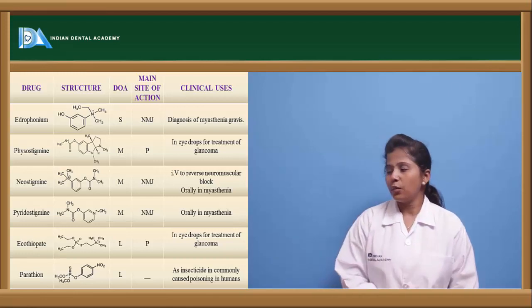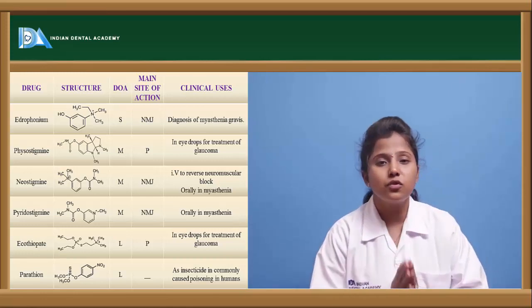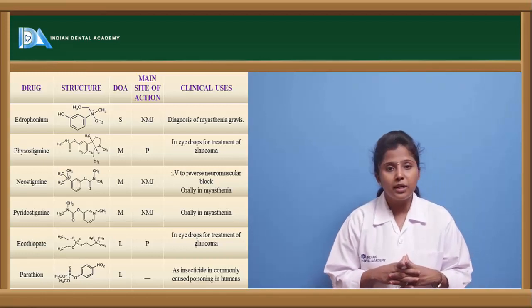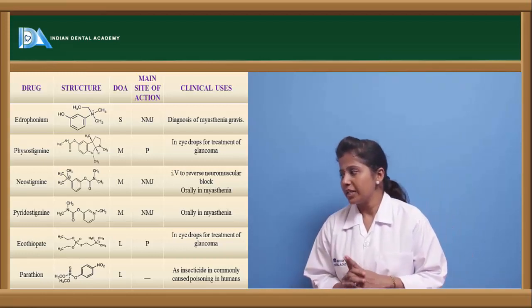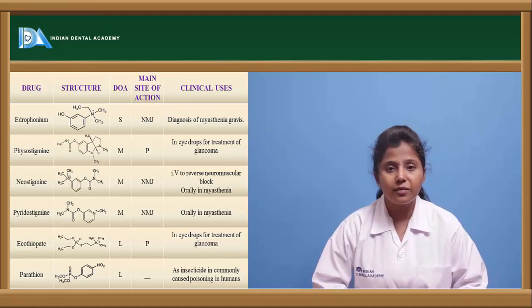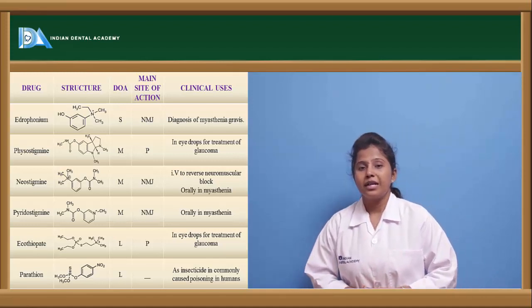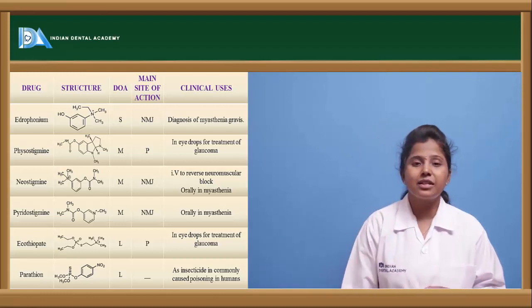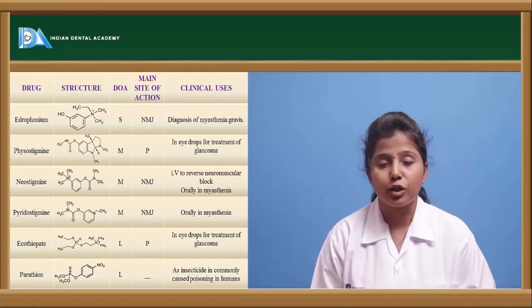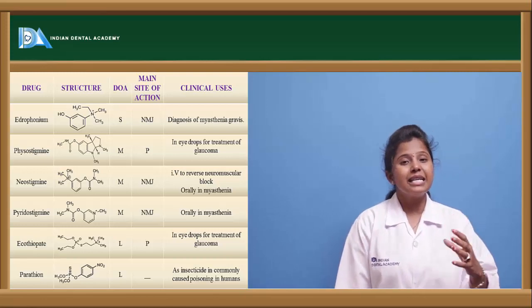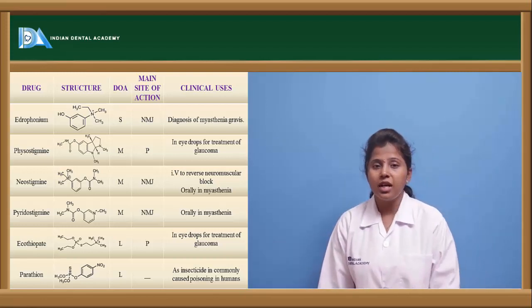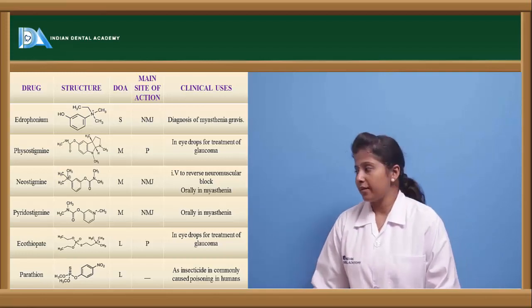So ecothiopate is one of the drugs which is used in the treatment of glaucoma, and that is the reason it is used in topical preparations of eye drops, whereas parathion, as it does not even bind to the receptors, is used just as an insecticide, but it has the property of cholinergic action. So in case of insecticidal poisoning, in poisoning which has occurred in humans, this parathion is mostly given.